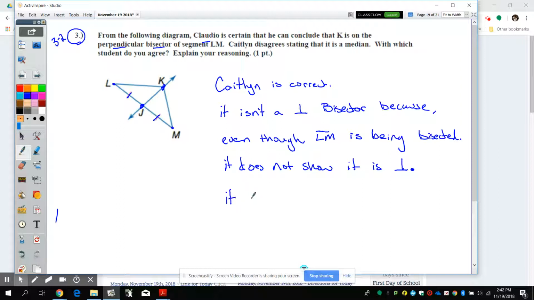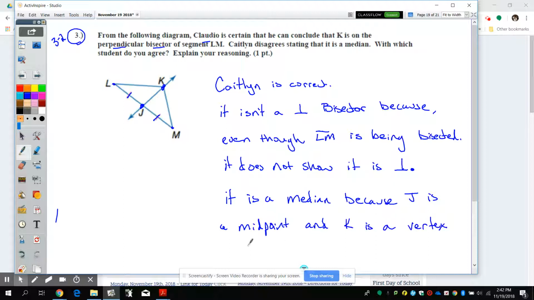It is a median because J is a midpoint and K is a vertex of that triangle. Making that a median. Once again, there's a lot of ways you could say this.